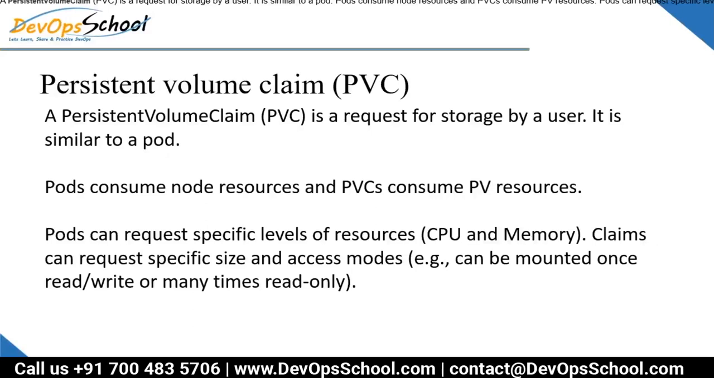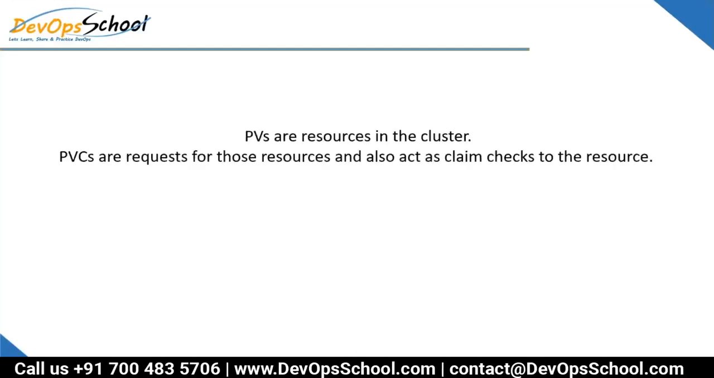Hardcode this. A persistent volume claim is a request for storage by the user. It is similar to a pod. A pod consumes node resources, and PVCs consume PV resources. So understand it this way. Ultimately, PVs are the resources in the cluster, and PVCs are the requests for those resources and act as a claim check to the resources. Did you understand this statement? Yes, Rajesh.